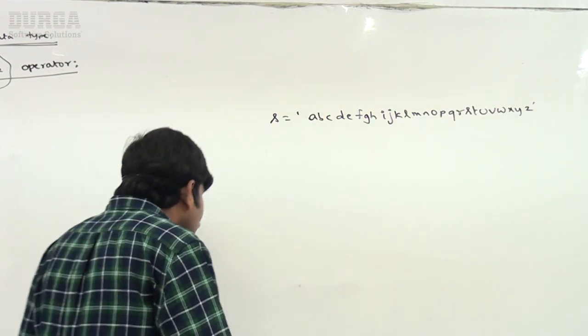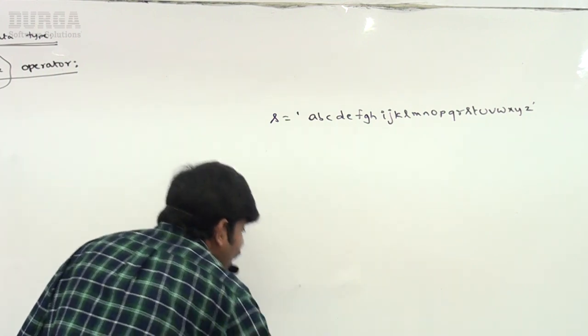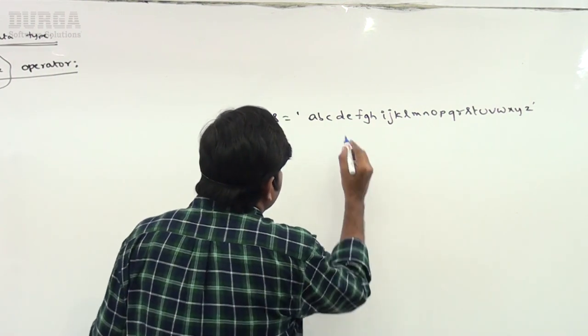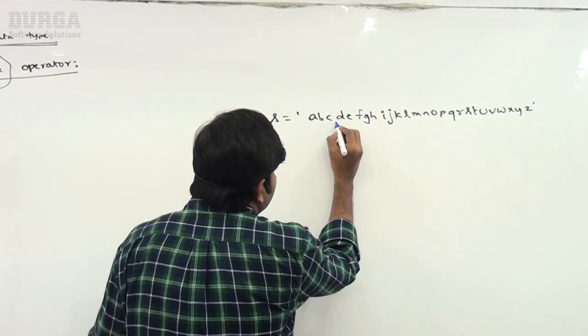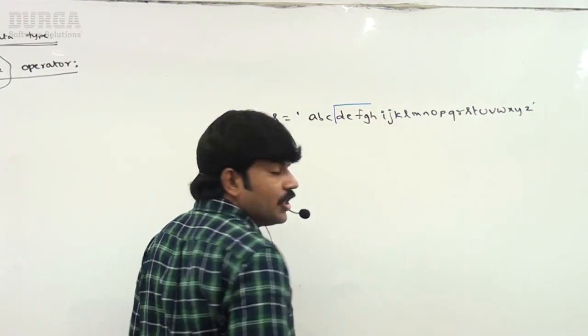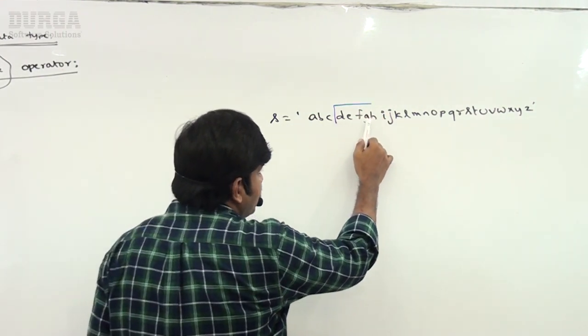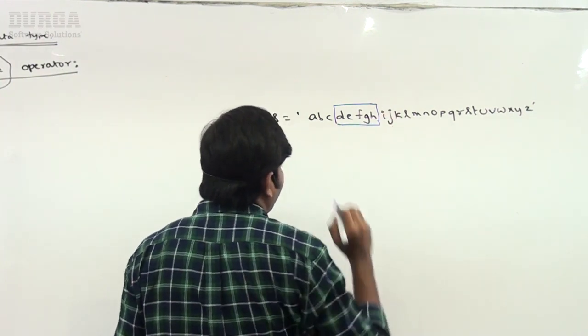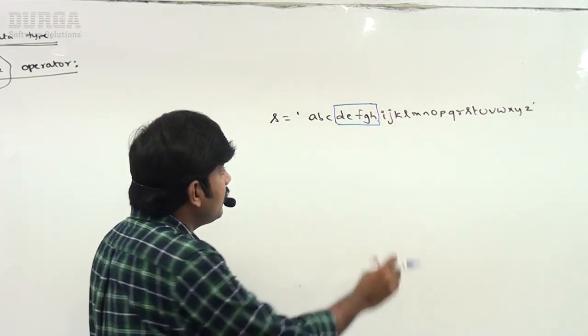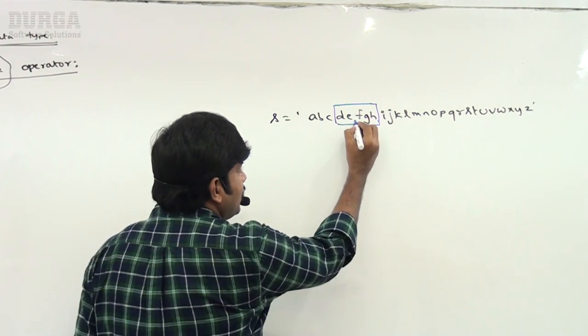Now my requirement is I want from the 3rd index, 0, 1, 2, 3, to, assume, the 7th index: 3, 4, 5, 6, 7. I want this piece.